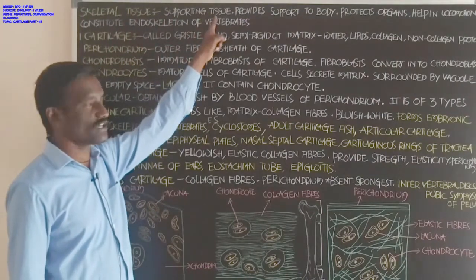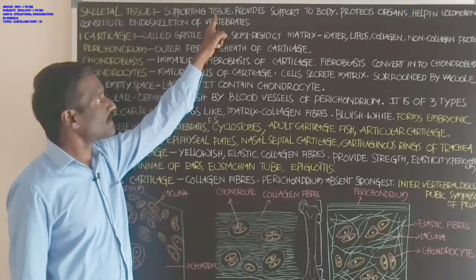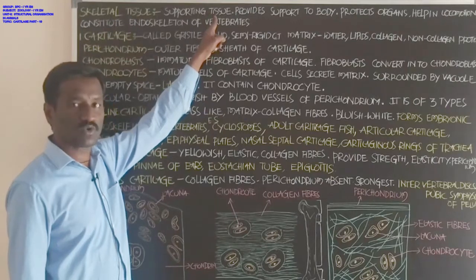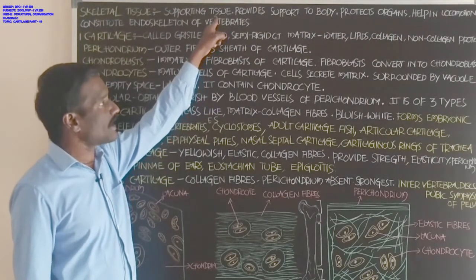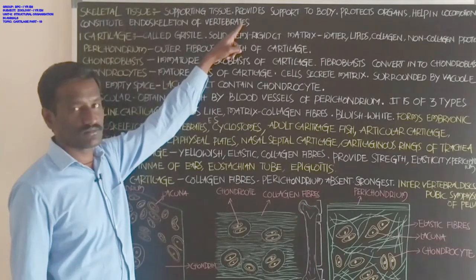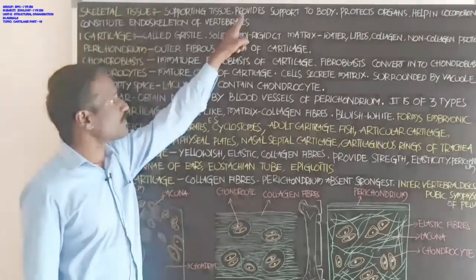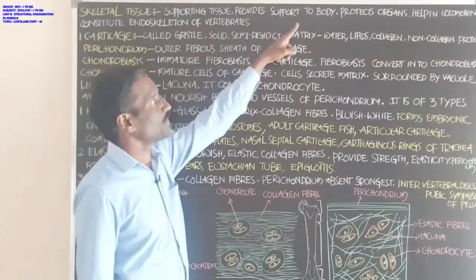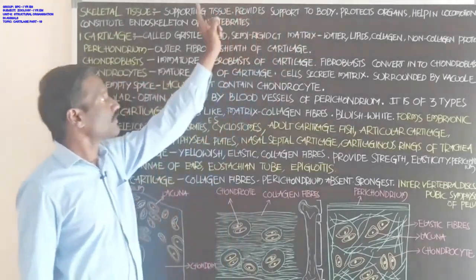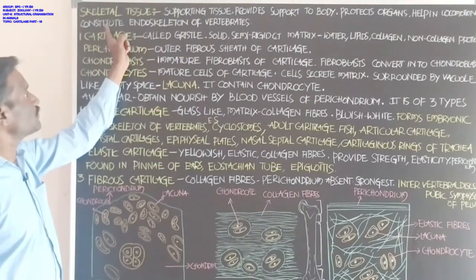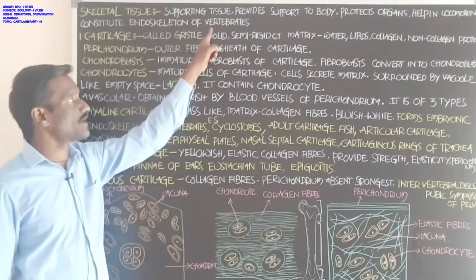It is the supporting tissue in the body. Okay, supporting tissue supports the body, supports the organs, and also helps in locomotion, movement of the body, provides support to the body, and also gives protection to the organs.